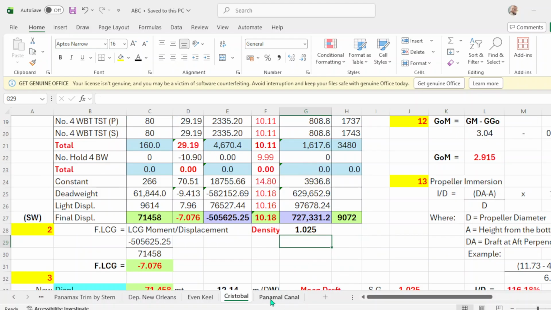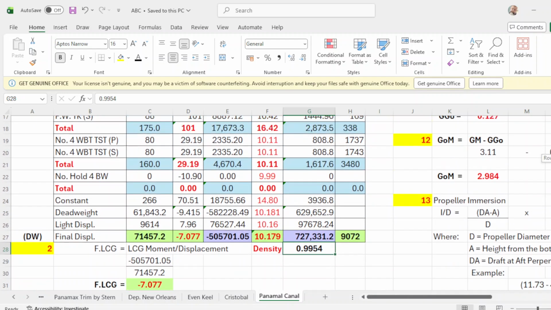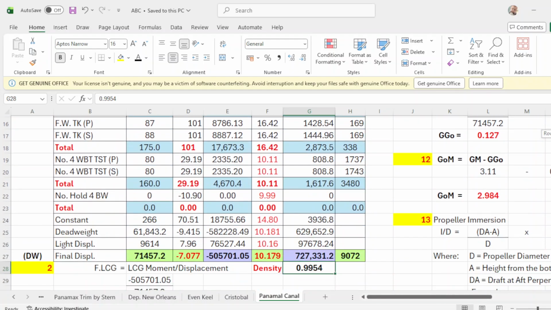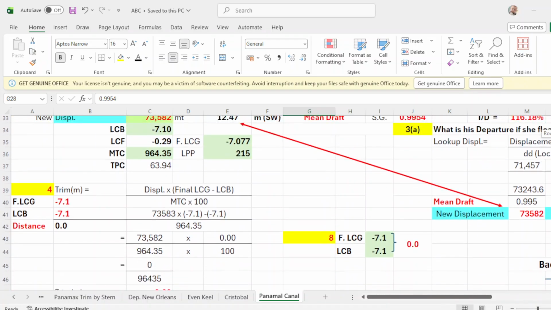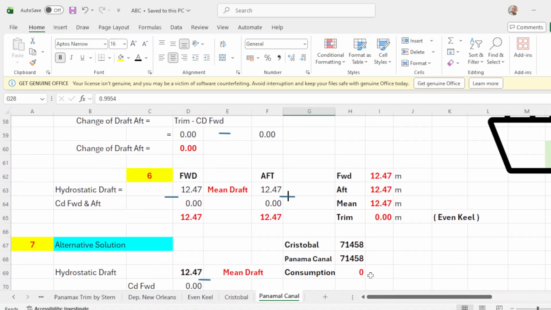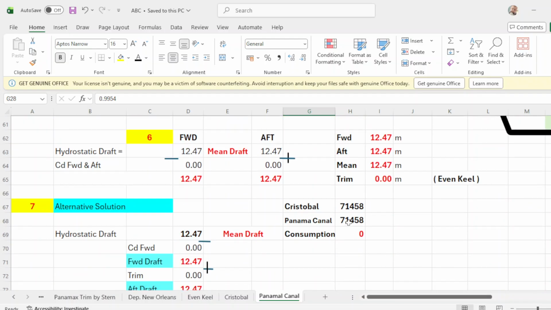Okay, so proceed now. We arrive now in Panama or somewhere in Balboa. The consumption is only 0.8 metric tons. Cristobal is 29.5 and Panama Canal is how much?